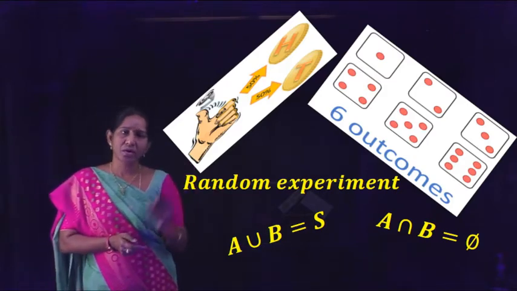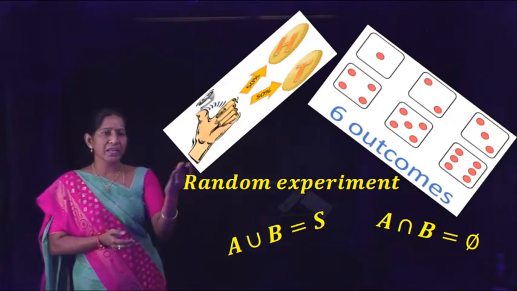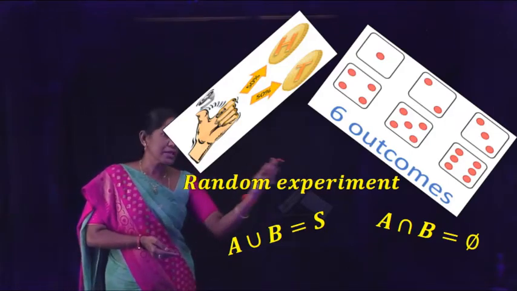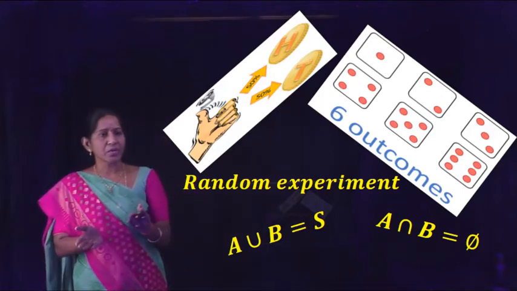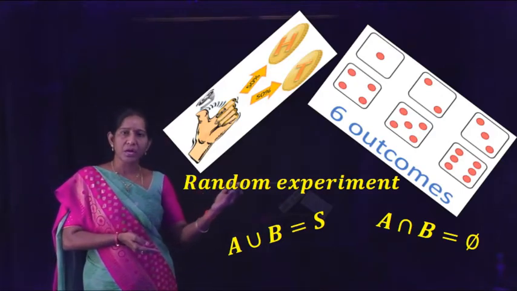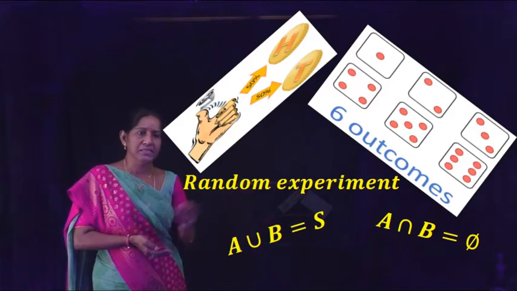Suppose a coin is tossed. What is the probability of getting head and getting tail? Suppose a die is rolled. What is the probability of getting 1 or 2 or 3 or 4 or 5 or 6? Like this.